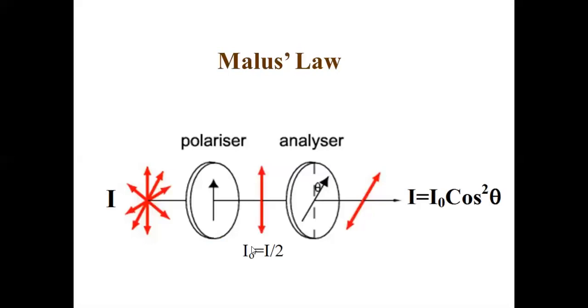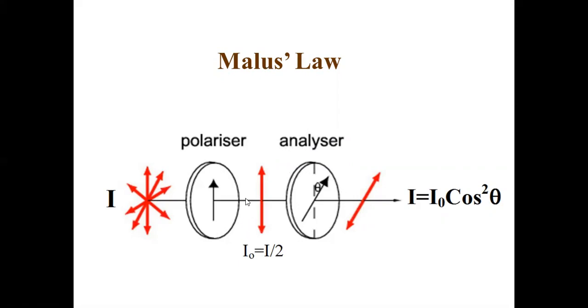So if polarized light of intensity I naught is incident on an analyzer or a polarizer, whatever it is, because the only difference in name is because of the position. If I had kept this one here, I could have called it a polarizer. This one here, analyzer. That's all. Analyzer is one which analyzes whether the light is polarized or not. Polarizer is one which will polarize the light. Okay, so keep it here.